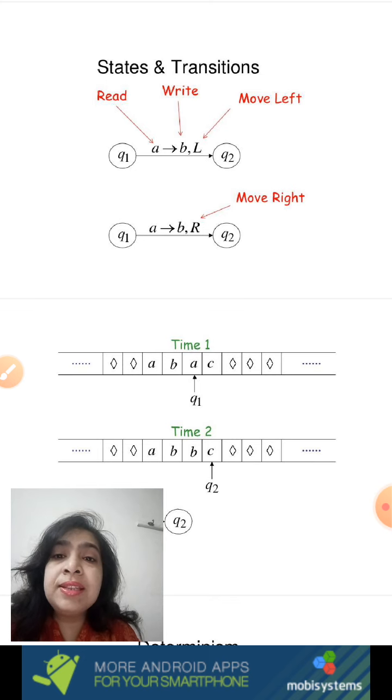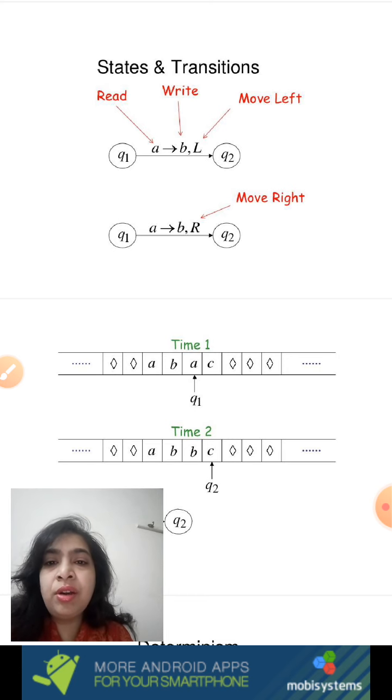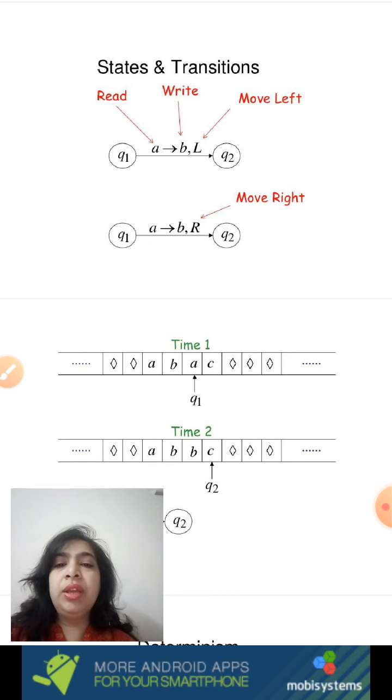It replaces A with B, and then in the first diagram it moves the tape head towards left and lands into the state Q2. And in the second one you can see it replaces A with B and moves the tape head towards right. So this is how you can diagrammatically or pictorially represent a transition in a Turing machine.